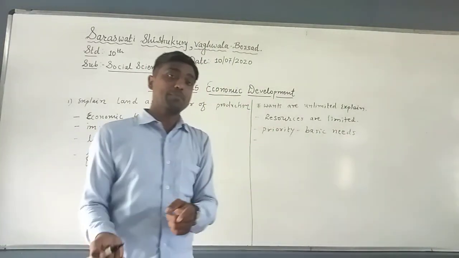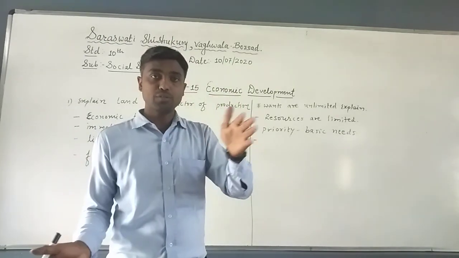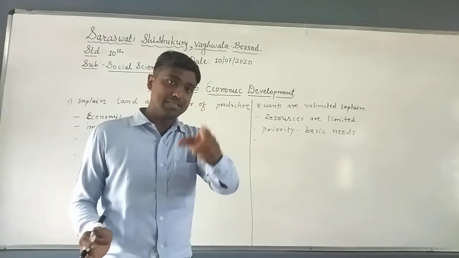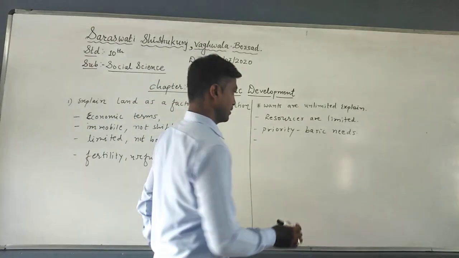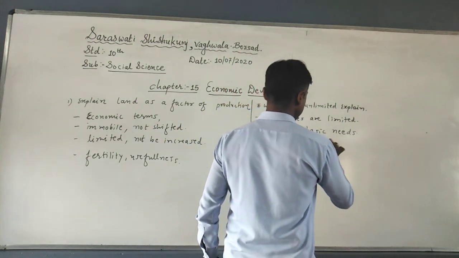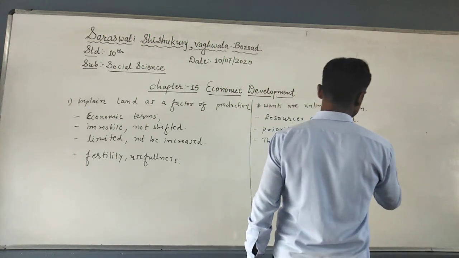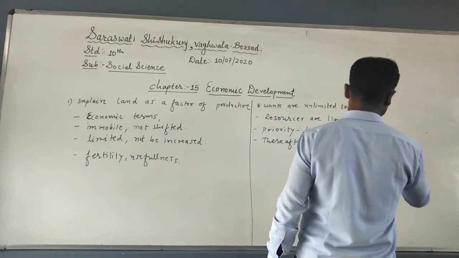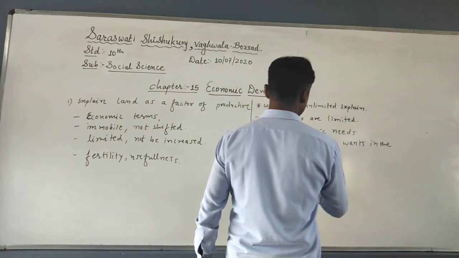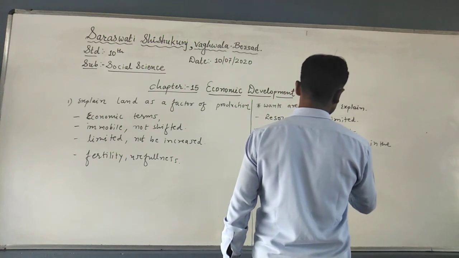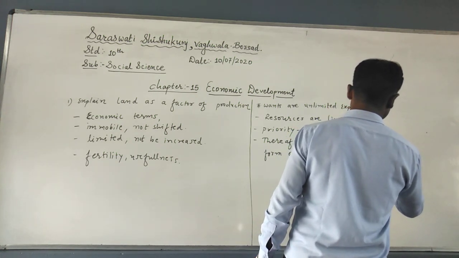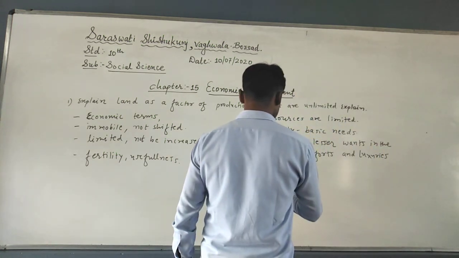I have given the example of yourselves, that you will have a list of wants, for example, material, vehicles, room, AC, facilities. But which is the most important? That needs to be fulfilled first. Thereafter, lesser wants in the form of comforts and luxuries are satisfied.